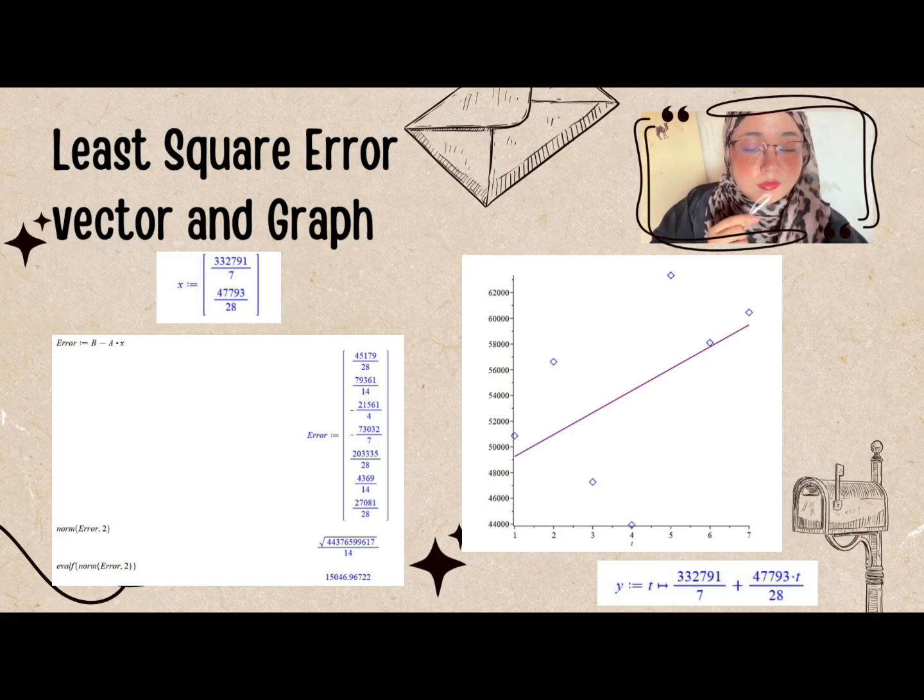For the equation, the error vector is B minus AX, and the answer we got is 15046.96722, and for the graph we use the equation Y(T) equals 332791 over 7 plus 47793 over 28 T.